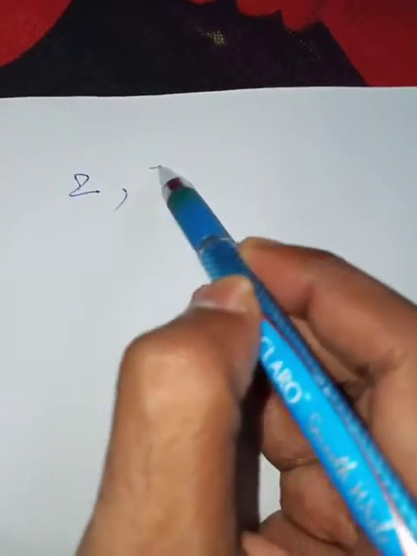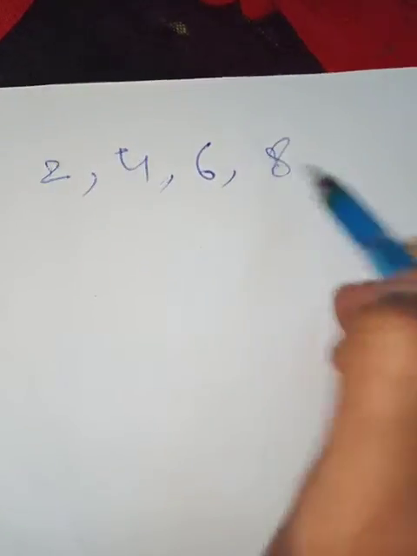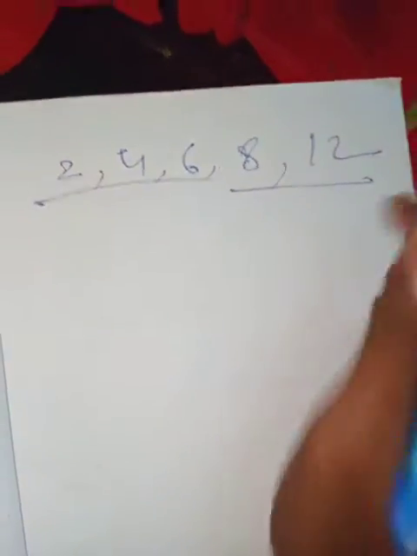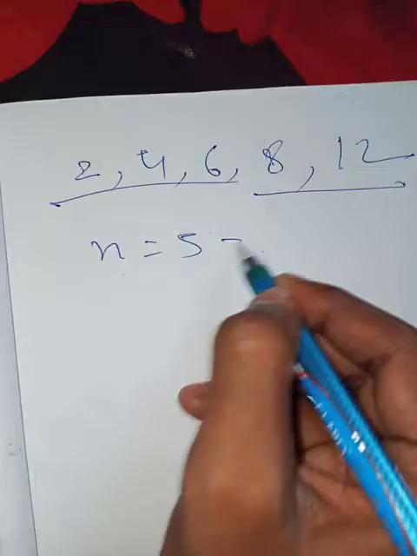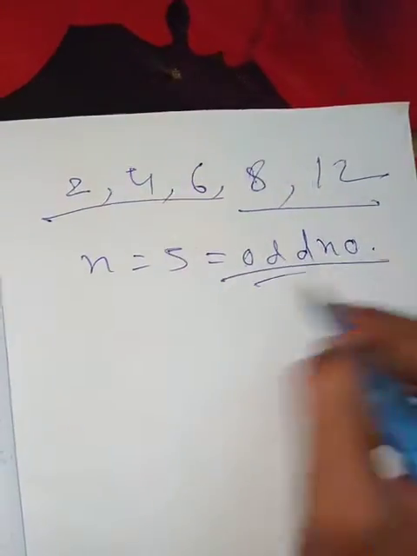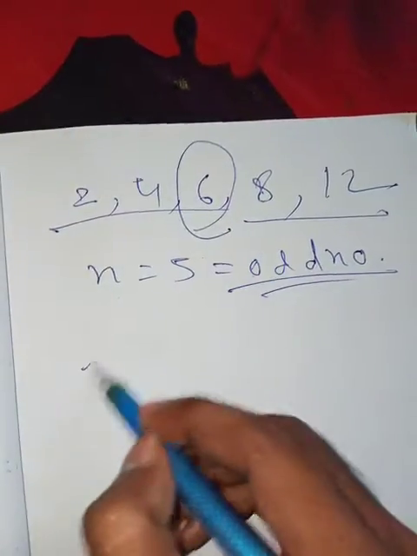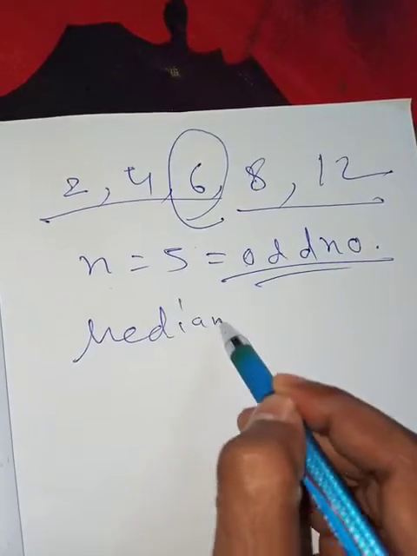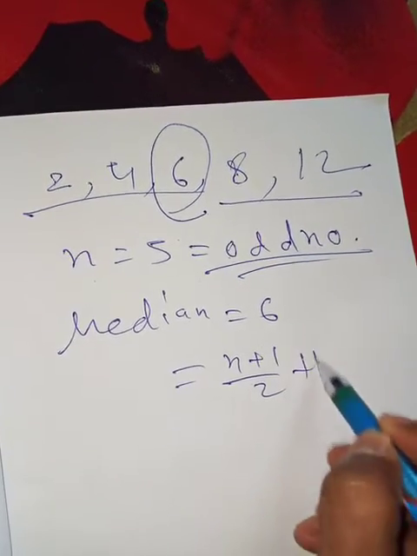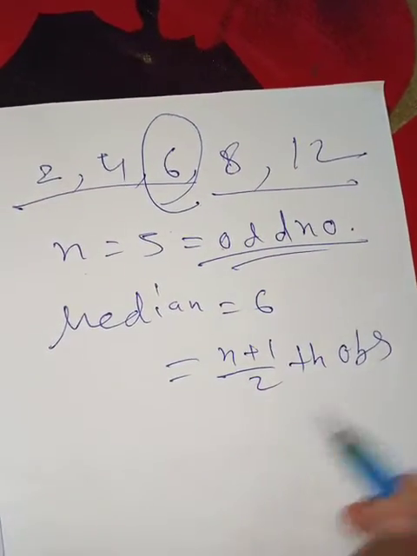So if the count is odd, like 2, 4, 6, 8, 12, there are 5 numbers, that means n is 5 and that is an odd number, then it is very easy to find out the median. You can say the median is 6. And for that you can use the formula n plus 1 by 2 observation.